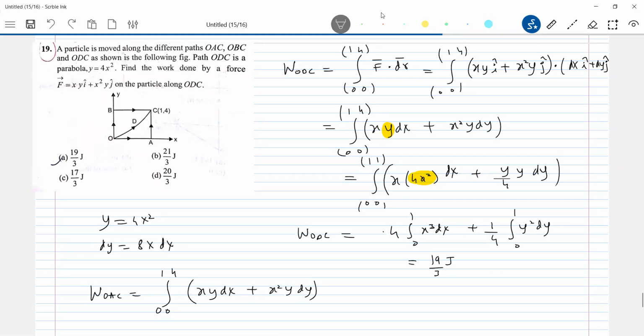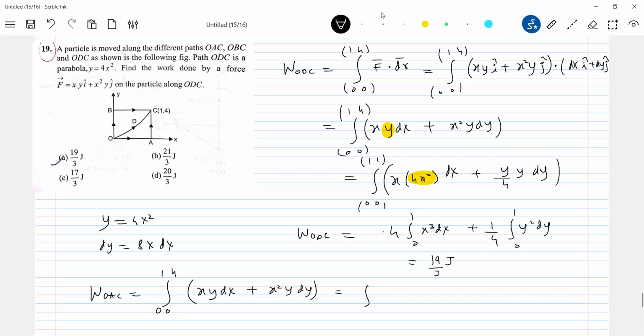Path is different here. Path OAC here. So the limit will be 0 to 1 for y x dx, and x square y dy, then 0 to 4. In place of y, what should I write? In place of y, it should be 0. In place of x, I should write it as 1.